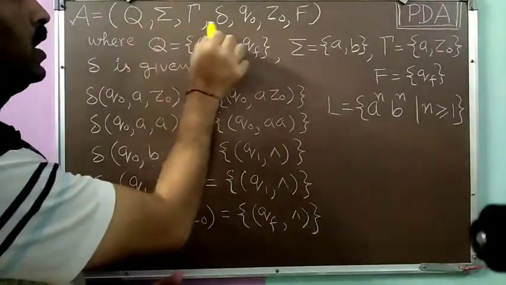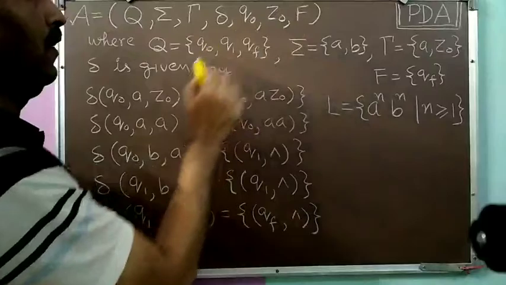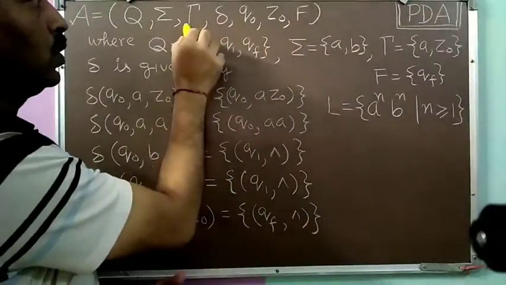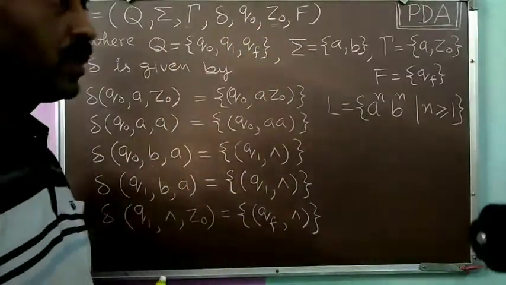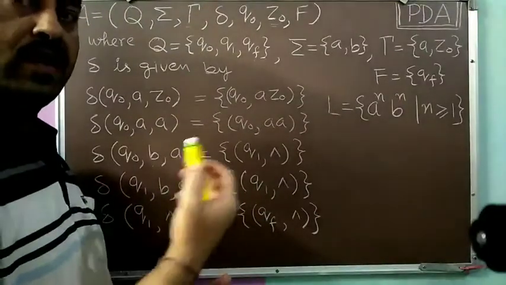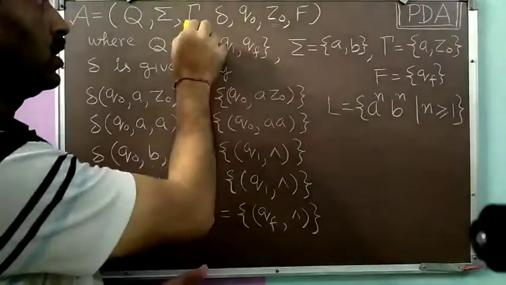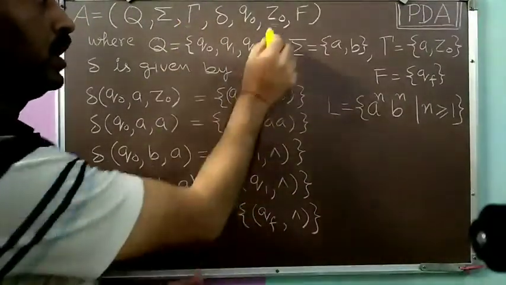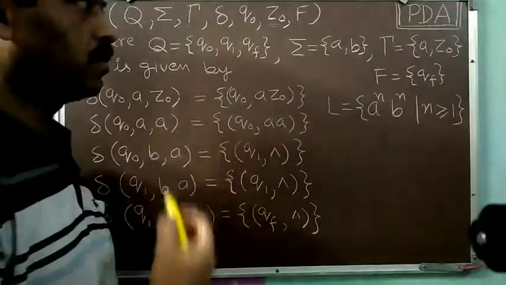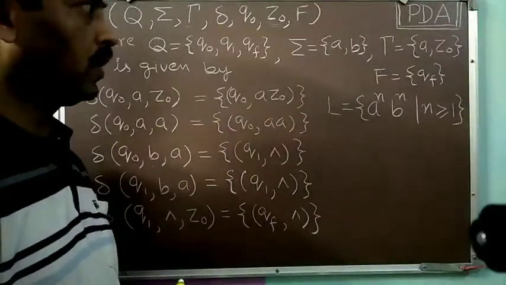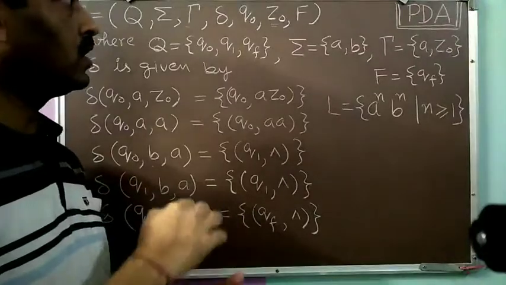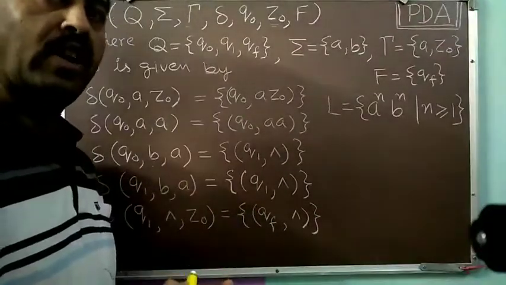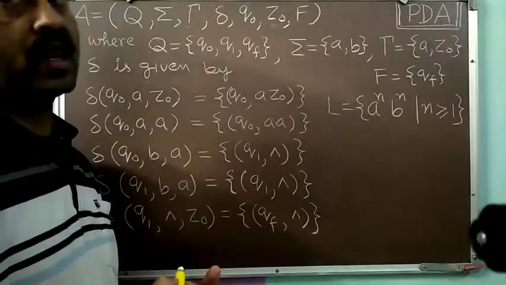That is Q, sigma, delta, Q0 and F. These two things, rho and Z0, have been added because additional memory, the pushdown store, has been added to the model. So rho represents all the pushdown store symbols and Z0 represents the initial pushdown store symbol. So this is the comparison of PDA with the finite automata which we discussed for regular languages.